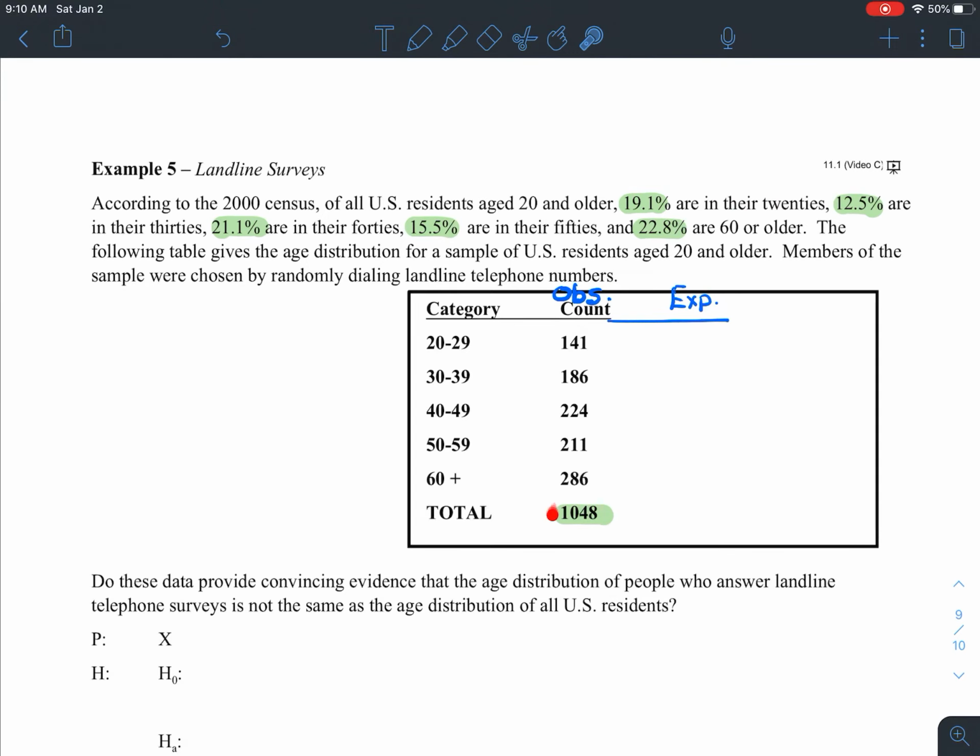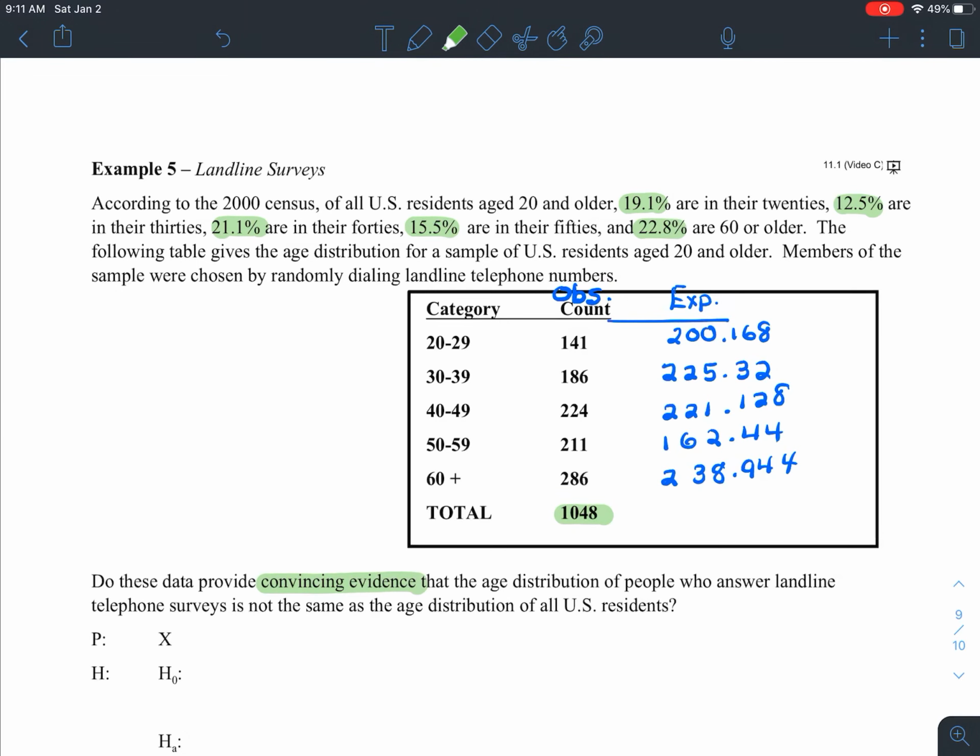So for example, to get the expected number of people out of this 1,048 who are between the ages of 20 and 29, I would need to take 19.1% of 1,048. That ends up being 200.168. I'm going to do that with each of the percentages and fill in these expected counts here. Okay, so I get each of these expected counts. Again, not rounding these.